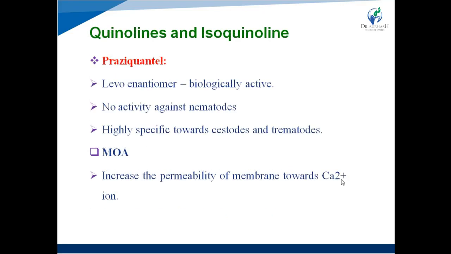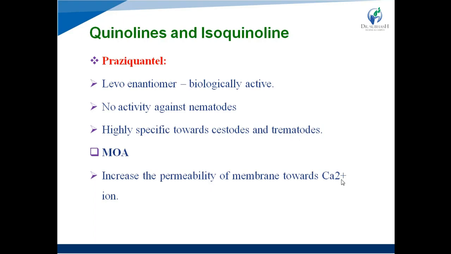Next one is quinoline and isoquinoline derivatives. So first drug is praziquantel. It is an isoquinoline derivative, right? And its levo enantiomer is biologically active. Generally, its biological activity is found with its levo enantiomer. It has no activity against nematodes, right?